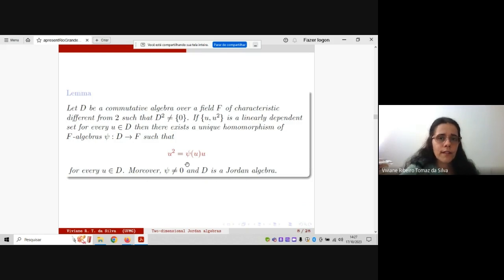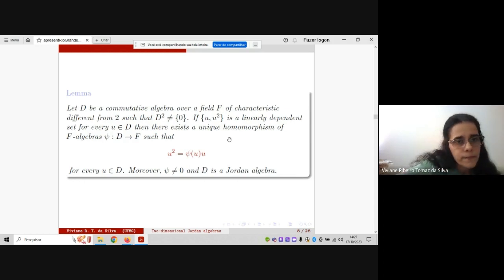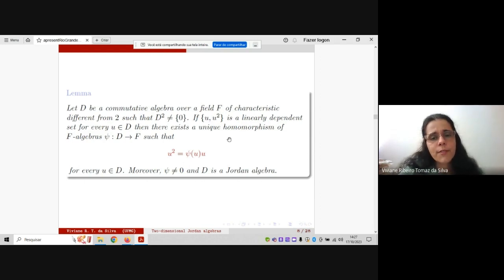Okay, now I'm going to start with our results, which are joint work with Diogo Diniz, Dimas Gonçalves, and Manuela Souza. The first one is this lemma that I decided to focus on, to say some words about, because actually this is an essential point in the classification, and I think also an interesting point in the proof of the classification. Let us take care about this.